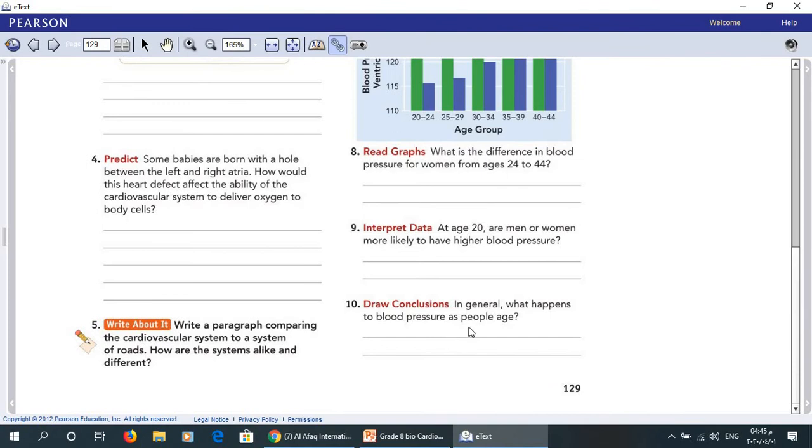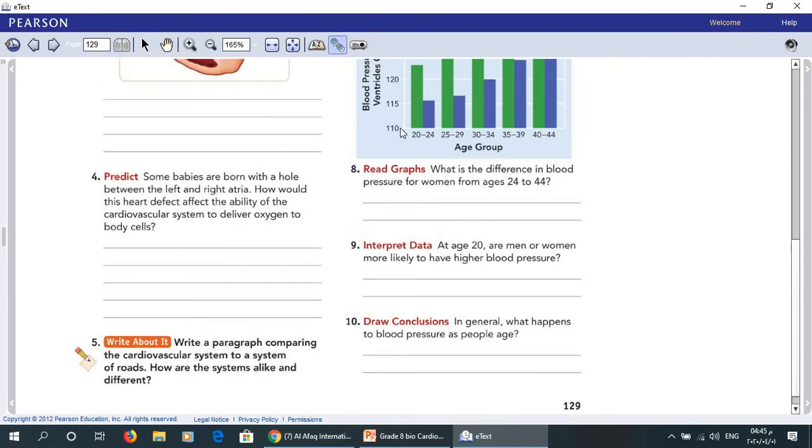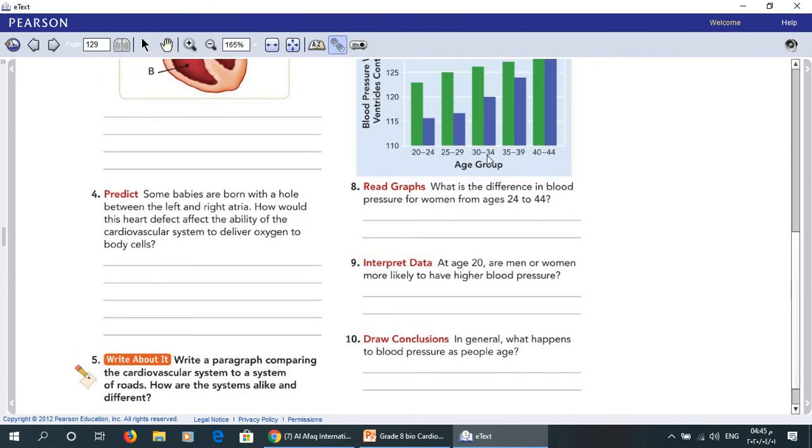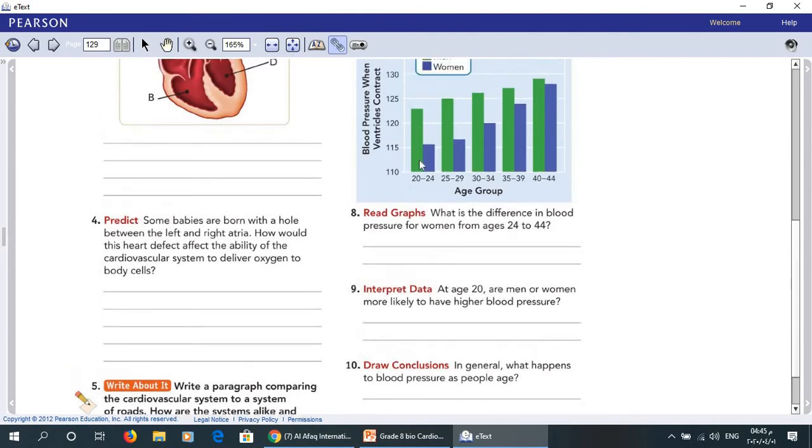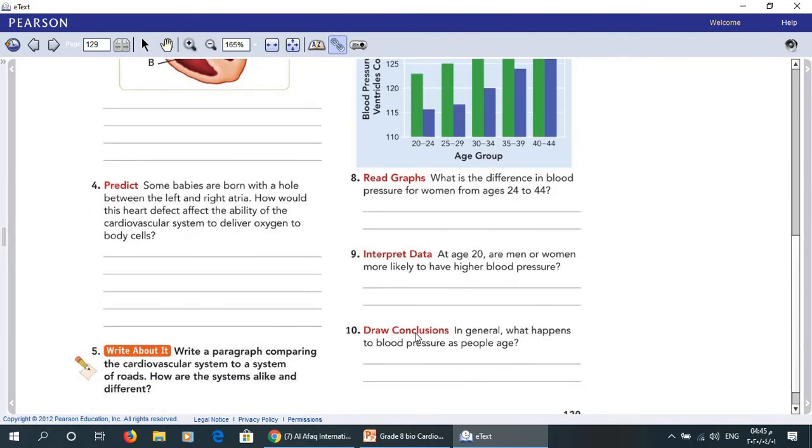Number 10. In general, what happens to blood pressure as people age? As we can see, as people grow older and older, the blood pressure will increase. So, in general, what happens to blood pressure as people age? It increases as people age. Now, next page.